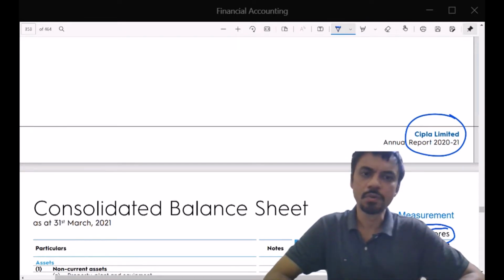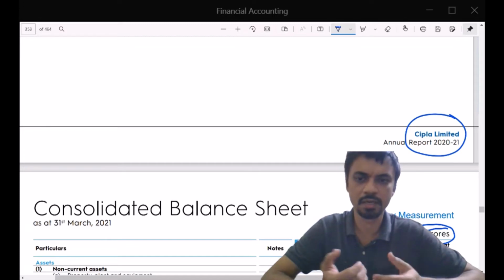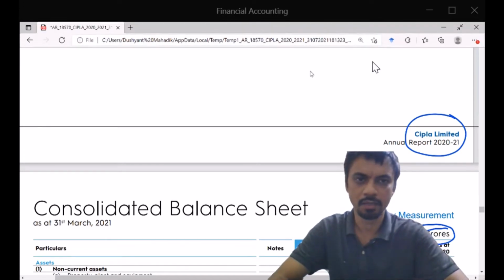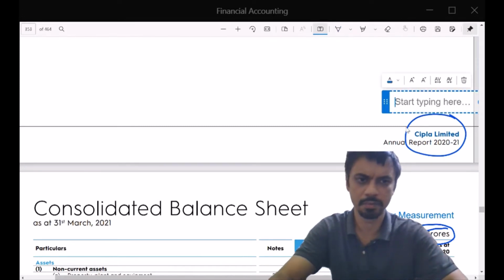So the accounting statements will always pertain to that particular legal entity which they are reporting. Let me write it down as well. And then there is a third concept which is also related to this. But first, let me complete. So this is the entity concept.